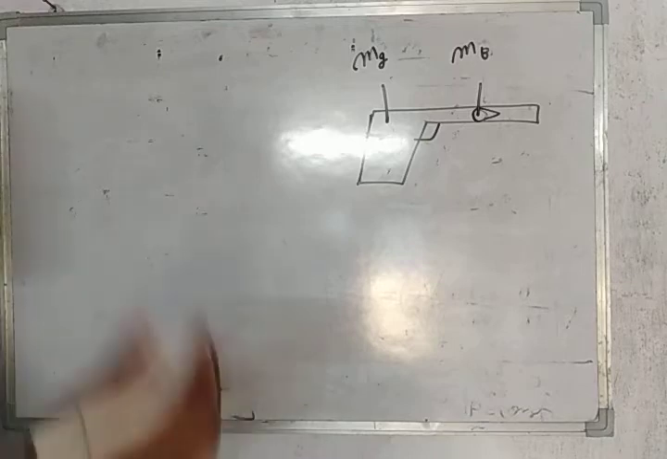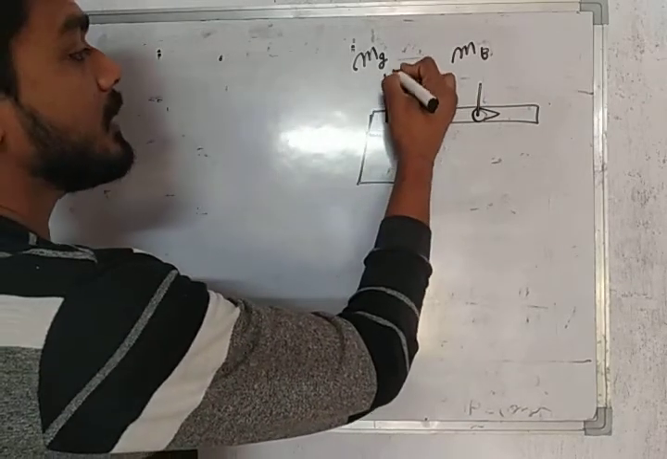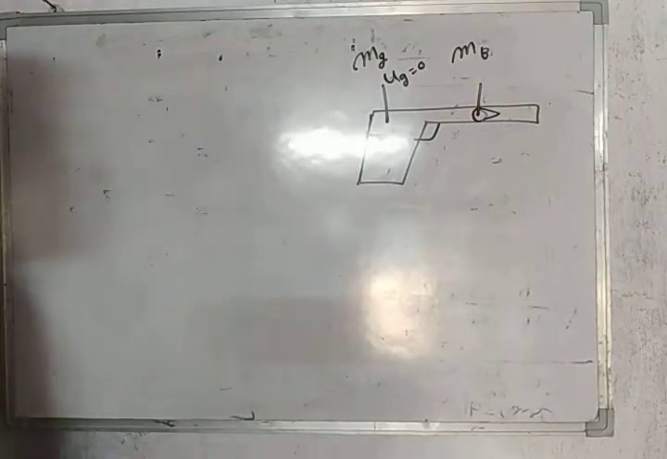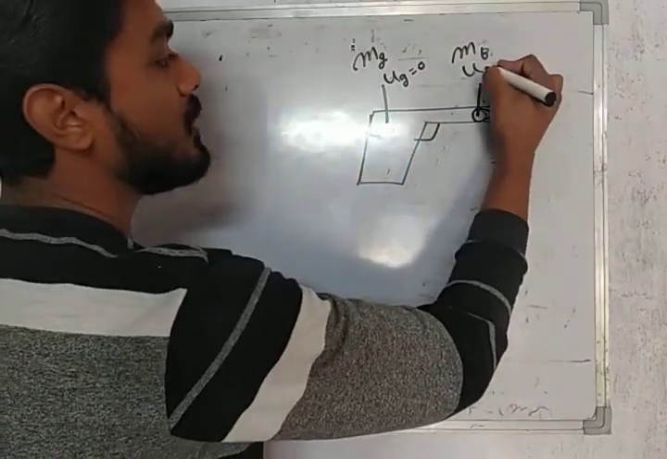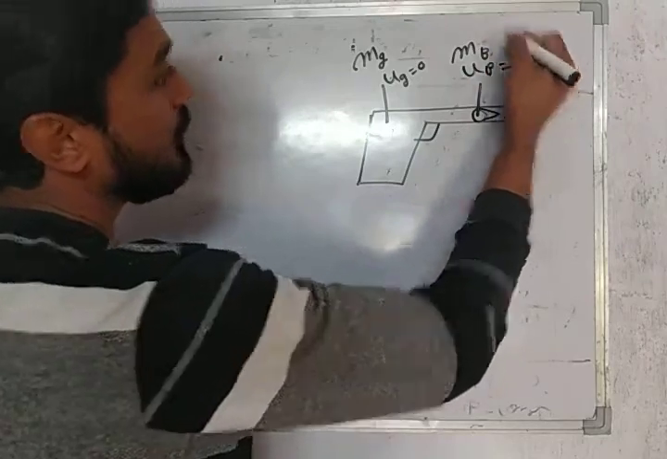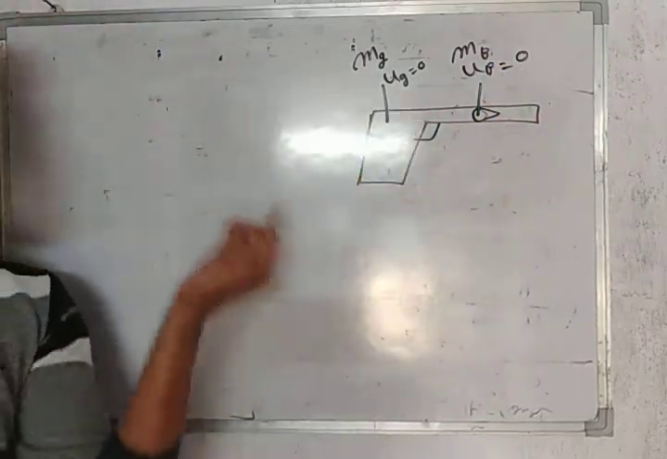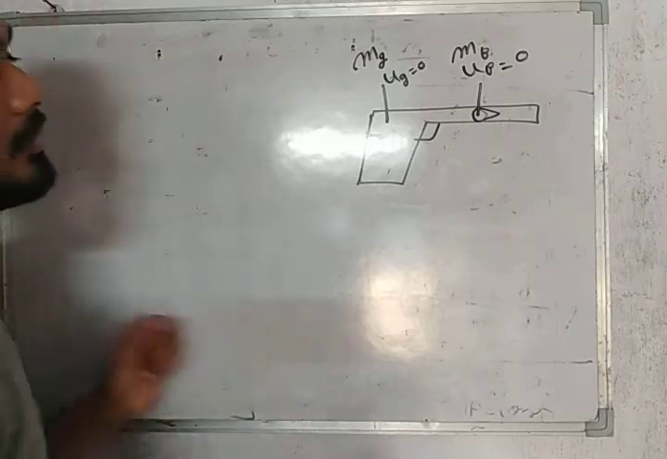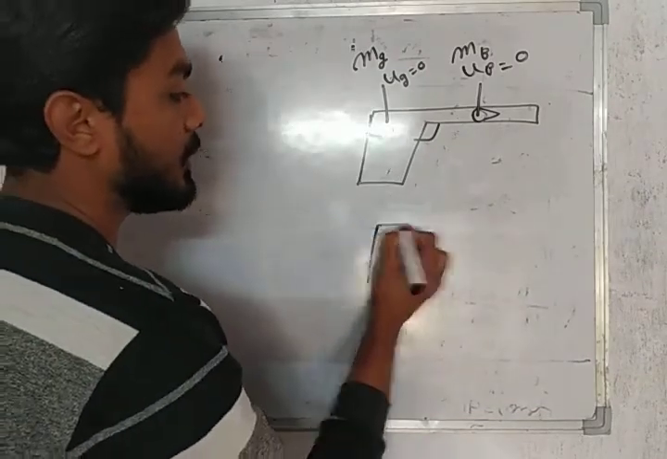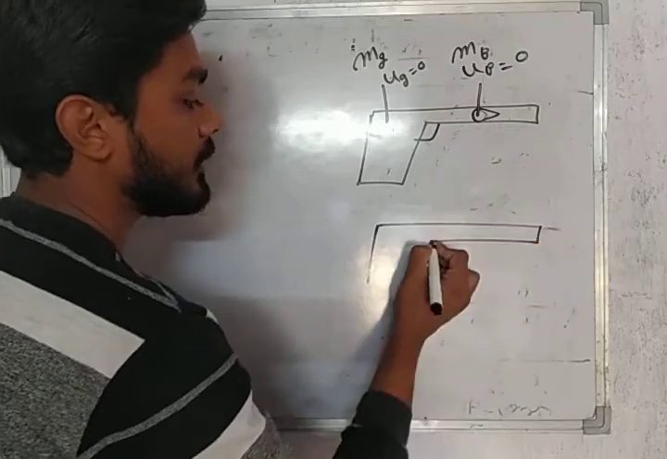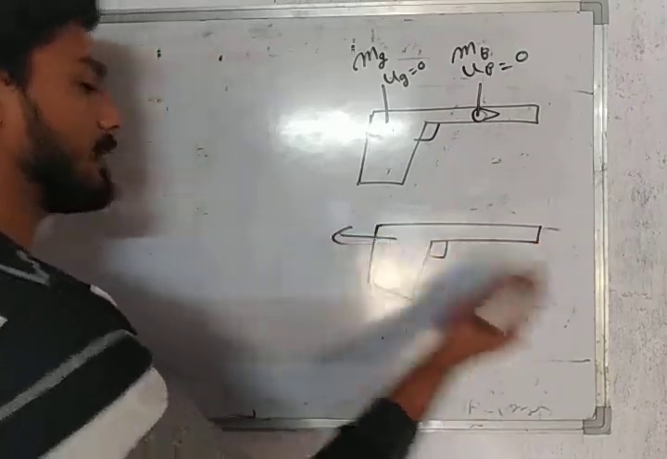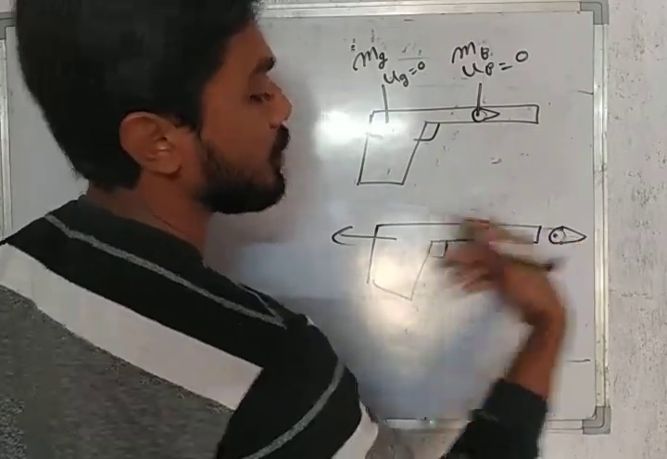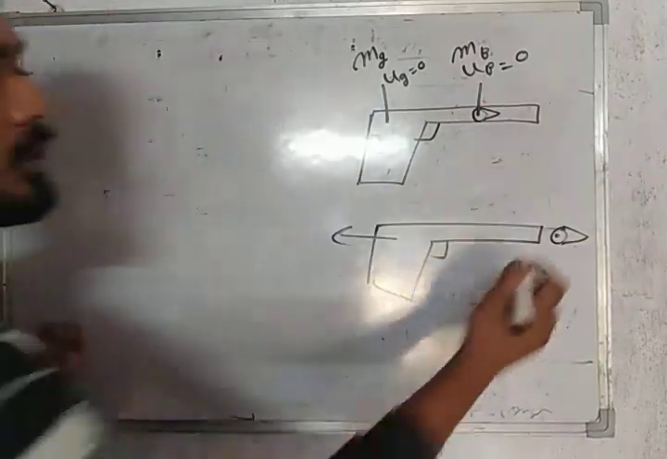Suppose before firing the gun, what is the initial velocity of the gun? 0, because the gun is at rest. What is the initial velocity of the bullet? It will also be 0, because the bullet is also in a state of rest. Now suppose you fire the gun, what happens? You will get a recoil. The gun will recoil in the backward direction and the bullet will start to move in the forward direction.